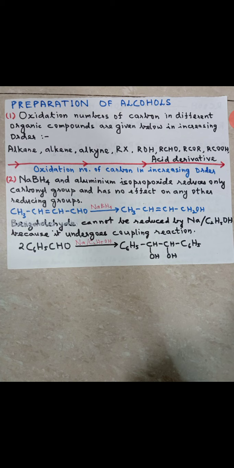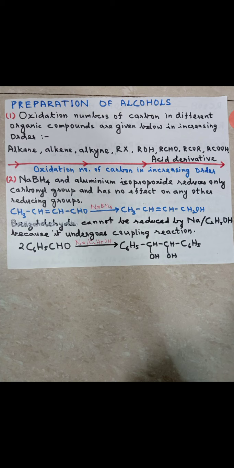So you calculate the oxidation number of the carbon atom, mind it, and you will find that it increases in this particular order. See, I have written it there with a red line and put an arrow, and I have written the oxidation number of carbon in increasing order. Clearly I have written it, and I am telling it to you also. So find this out. You know oxidation number, you find it out.